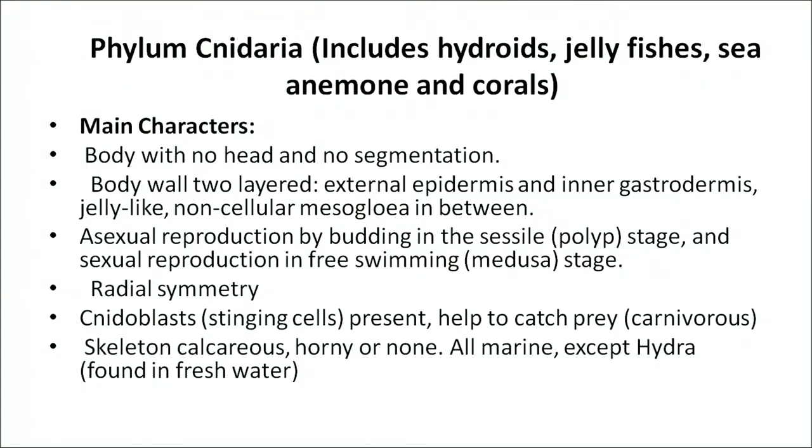The second phylum that we are going to discuss is phylum Cnidaria. It has a radial symmetry. It includes hydroids and jellyfishes. As is clear from the figure, examples are hydra, sea anemone and corals. Now what are the main characteristics of this phylum? It has a body with no head and no segmentation. The body wall is two-layered, external epidermis and inner gastrodermis, with a jelly-like, non-cellular mesoglea in between.